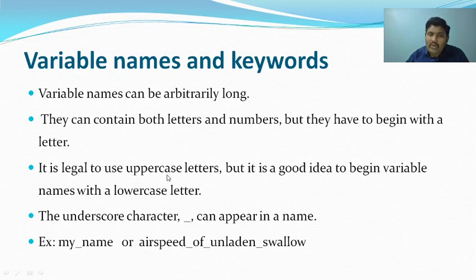We can use uppercase letters and lowercase letters. Underscore is allowed. Other than this, nothing is allowed in variables; any other special character is not. For example, we can write variables like my_name or airspeed_of_unladen. Like this, we can use underscore as part of the variable name.